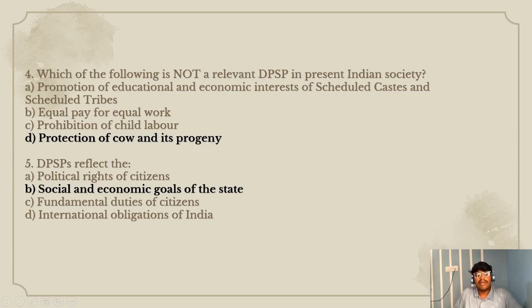Fifth question, DPSPs reflect the option A, political rights of citizens. Option B, social and economical goals of state. Option C, fundamental duties of citizen. Option D, international obligation of India. The right option is option B, social and economical goals of state.